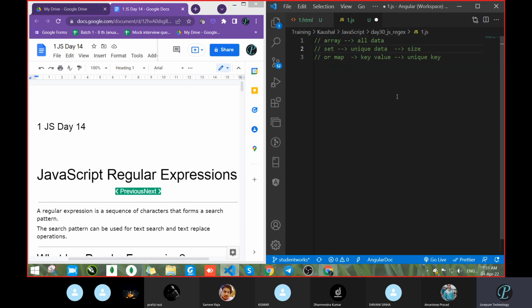But when I don't want anything like that, no need for unique, I want all the data, the raw data itself, what will you do? You will use the array. Otherwise, maybe you will think: why not go into the database and delete the duplicate records? That is not possible. Suppose today you get just 5 records, and tomorrow you get 500 records. Is it possible to delete the duplicate records each time? Because you are not going to open the database and do that activity every day.